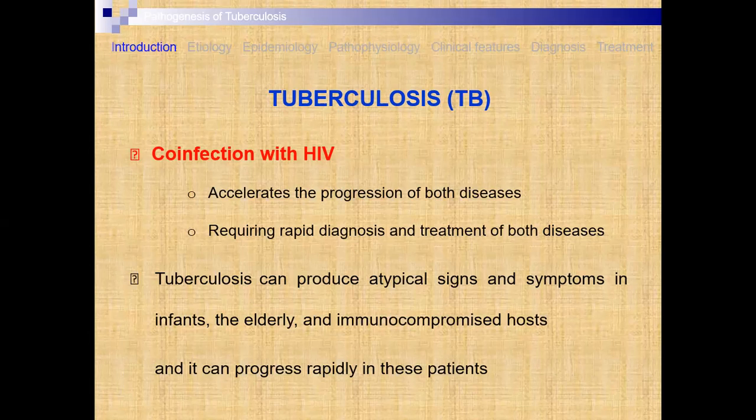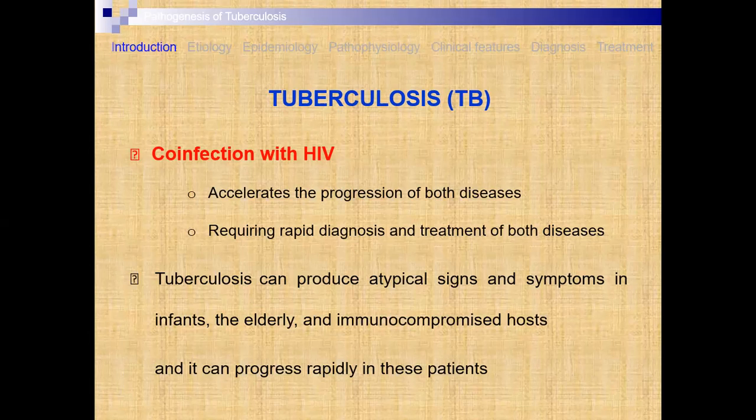It accelerates the progression of both diseases. If tuberculosis and HIV are present in the same patient, then the chances of mortality are high, meaning the patient may die earlier, because in that patient the immune power is already less due to HIV, and the Mycobacterium tuberculosis attack is greater. Tuberculosis can provide atypical signs and symptoms in infants, the elderly, and immunocompromised hosts.